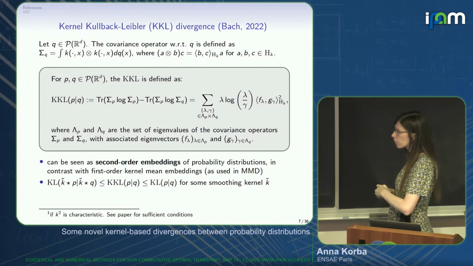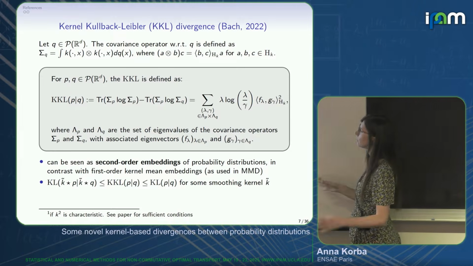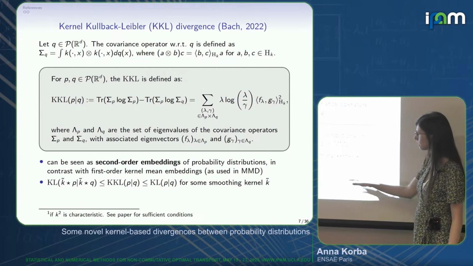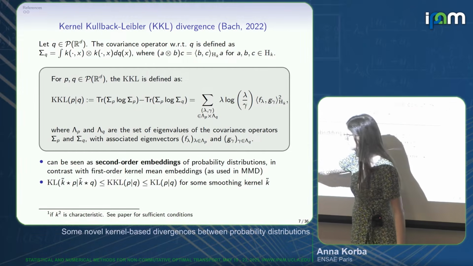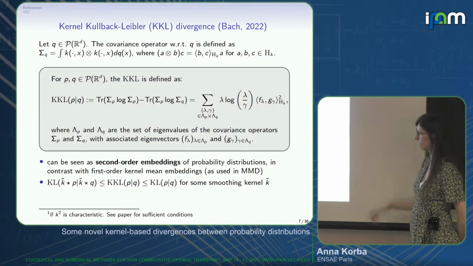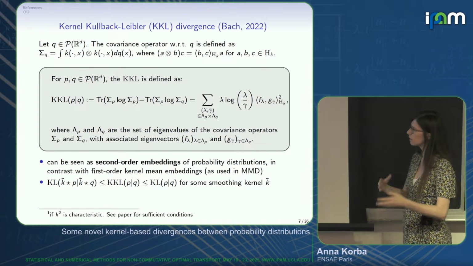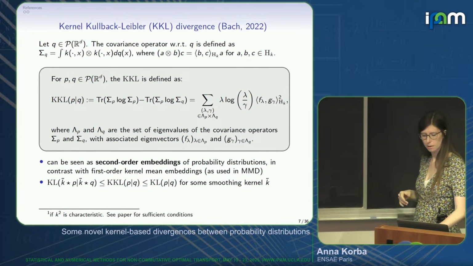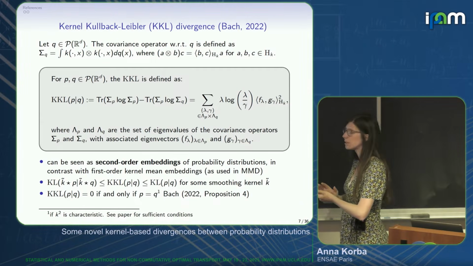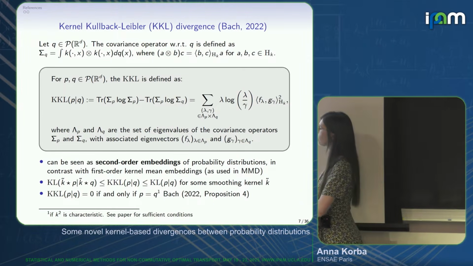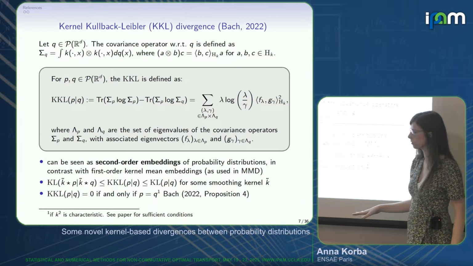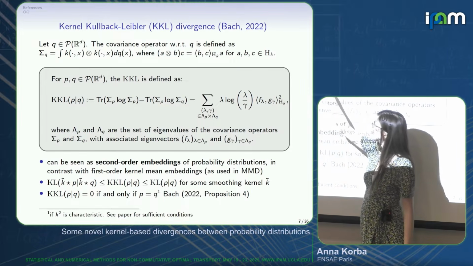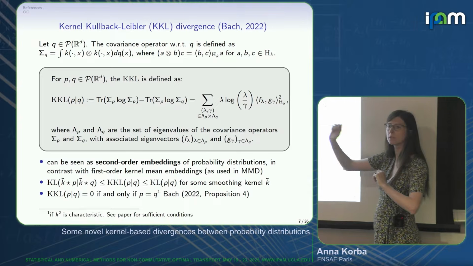Second, Francis showed in his paper that he could frame the KKL between the KL and some smoothed KL. Okay, so the K tilde here is not exactly the kernel involved in the definition of sigma Q, but you can see this as something that is smaller than the original KL and that is bigger than the smoothed KL. And it would be separating, okay, so it cancels only for P equals Q under very mild assumptions on the kernel. These assumptions on the kernel, basically, you will need that the embedding from P to this sigma P is injective.